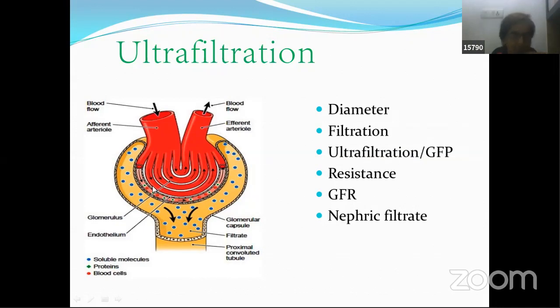Once again, I repeat. First thing is that the afferent arteriole has a larger diameter than the efferent arteriole. Because of this, high pressure is developed over here. This is the first point you need to understand. Second, the blood flowing over here has hydrostatic pressure, its own pressure of 60 mm of Hg. But this pressure is not carried till here to get filtered. That pressure is not retained to that level.